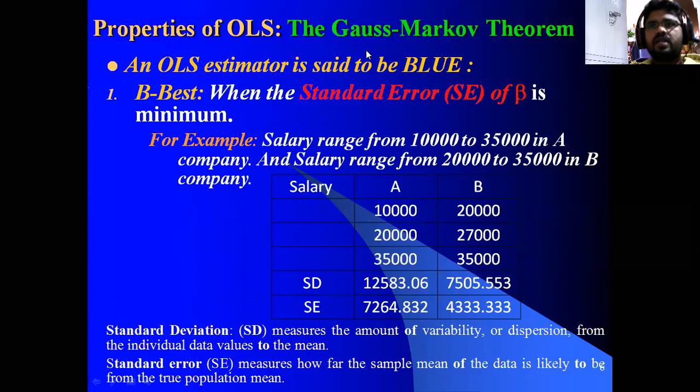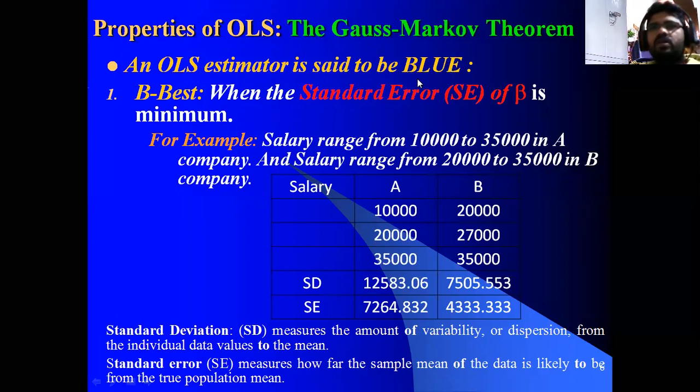Here, we can come to know the properties of OLS. As I told you, what are the properties of OLS and the Gauss-Markov theorem? An OLS estimator is said to be BLUE. Simply, the Gauss-Markov theorem is when the estimator estimates the values using the OLS estimator and has followed the BLUE properties, the theory is called the Gauss-Markov theorem.